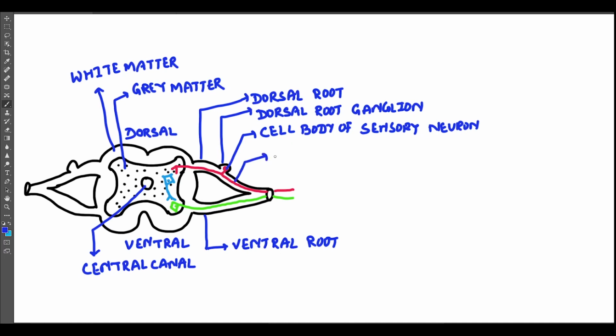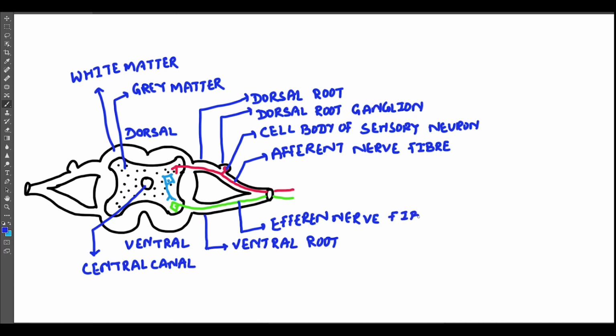This is the nerve fiber that is known as afferent nerve fiber. It arises from the sensory neuron, meaning from the sense organs, and enters into the spinal cord. This is the efferent nerve fiber. It arises from the spinal cord and carries the nerve impulse to the effector. The effector may be the muscles, that is the voluntary muscle, or the glands.